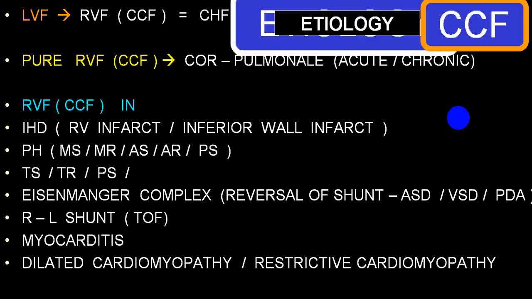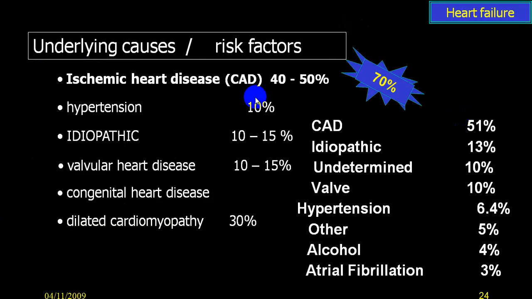But in general, if we talk about left ventricular failure, 40 to 50% of the time, some people say even 70% of the time, it is ischemic heart disease. 10% of people with hypertension, 10 to 15% idiopathic. If you combine this, it becomes close to 95. So the commonest causes of left ventricular failure are ischemic heart disease, hypertension and idiopathic.